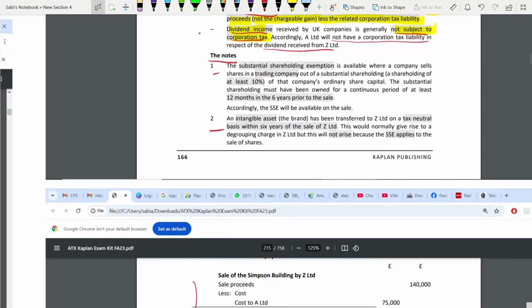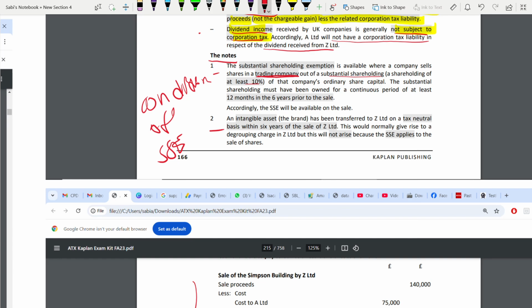Here, first always list the conditions of SSE. Then you will state whether it is available or not. So this is available where a company sells shares in a trading company. Out of 10%, because 10% is the substantial shareholding. Substantial shareholding means out of 10%, you are selling shares and it's a trading company.